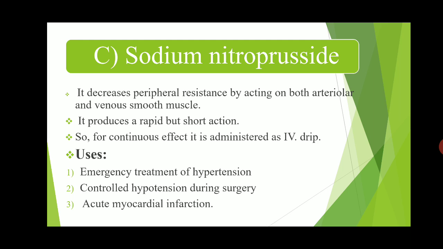It produces a rapid but short action, so for continuous effect it is administered by intravenous drip. Sodium nitroprusside is used in the emergency treatment of hypertension, to control hypotension during surgery, and in acute myocardial infarction.